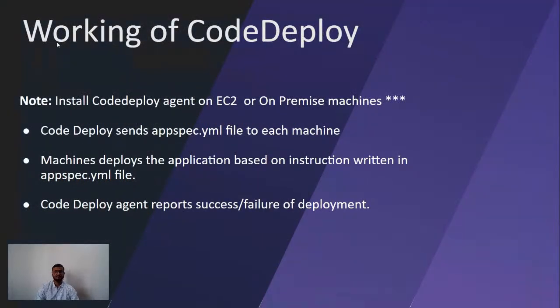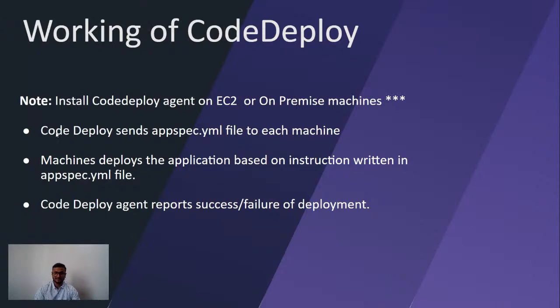Now we will understand how CodeDeploy works, and how it deploys to my EC2 and on-premise machines. It works on the concept of an agent. We have one CodeDeploy agent that we have to install first. For example, if I am configuring EC2, then we can write a startup script where we install the CodeDeploy agent first, or on the on-premise machine.